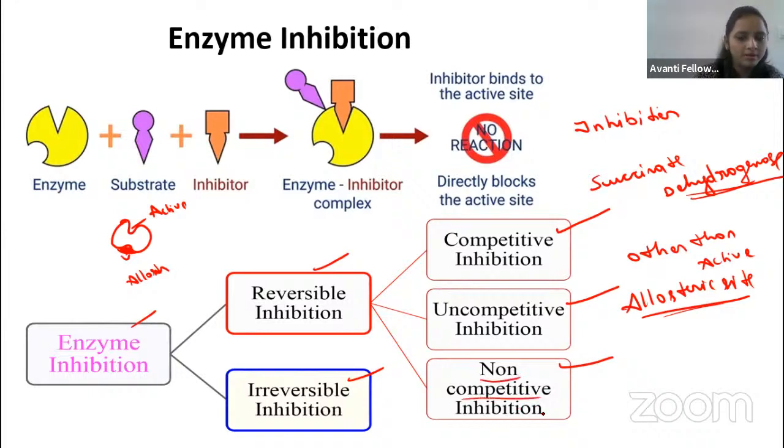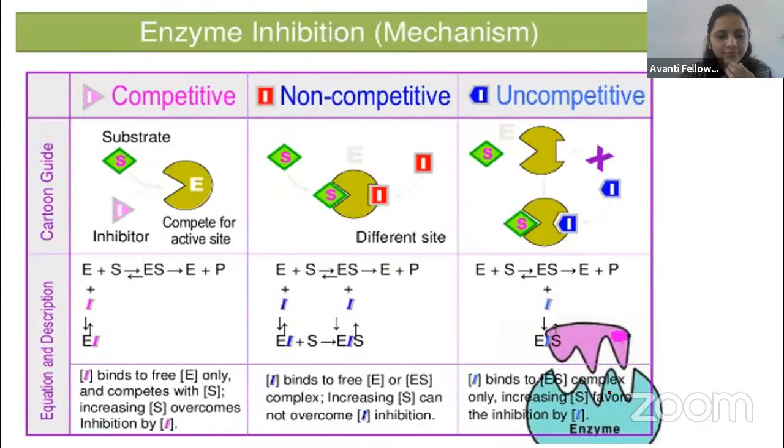Non-competitive means what will happen? It will not compete with either the active site or the allosteric site. When the enzyme is bound with the substrate, it will bind to the allosteric site, thereby changing the function of the enzyme. Remember, a non-competitive inhibitor will bind to the enzyme-substrate complex, thereby inhibiting the function of the enzyme. Here you can see in this slide, okay, guys, it binds to the enzyme-substrate complex only.